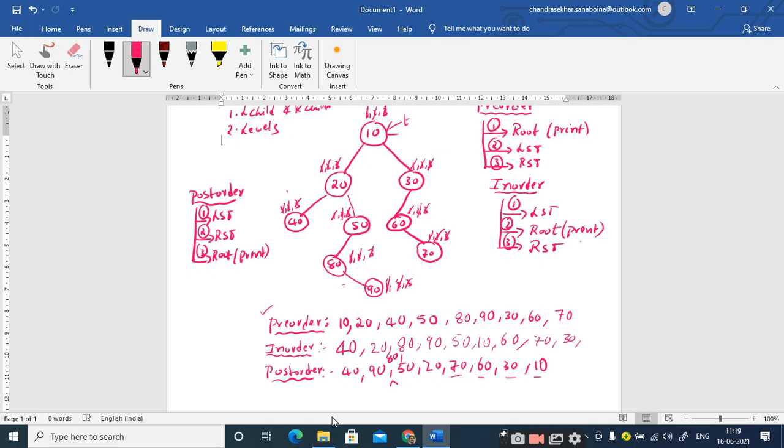After that we have gone through the recursive methods for implementation of the in order, pre-order and post-order traversals, and finally we have gone through a beautiful example by taking a binary tree and implementing the pre-order, in order and post-order traversals.